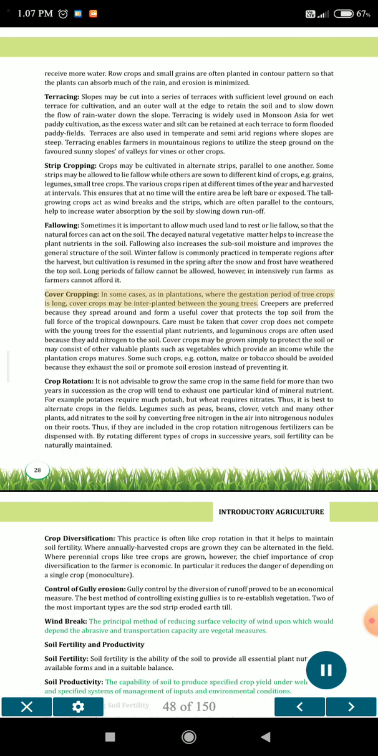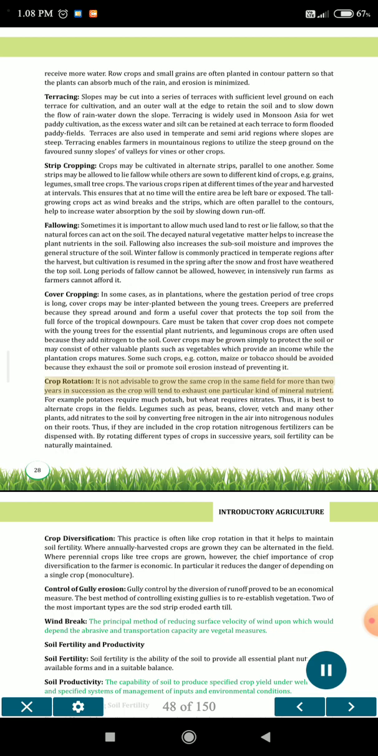Cover cropping. In some cases, as in plantations, where the gestation period of tree crops is long, cover crops may be interplanted between the young trees. Creepers are preferred because they spread around and form a useful cover that protects the topsoil from the full force of the tropical downpours. Care must be taken that the cover crop does not compete with the young trees for the essential plant nutrients, and leguminous crops are often used because they add nitrogen to the soil. Cover crops may be grown simply to protect the soil or may consist of other valuable plants such as vegetables which provide an income while the plantation crops mature. Some such crops, e.g. cotton, maize or tobacco, should be avoided because they exhaust the soil or promote soil erosion instead of preventing it.